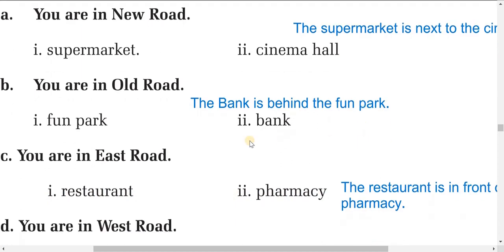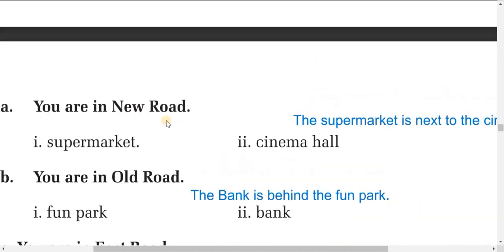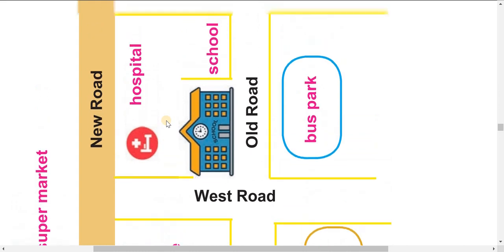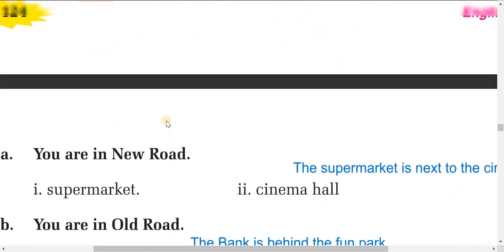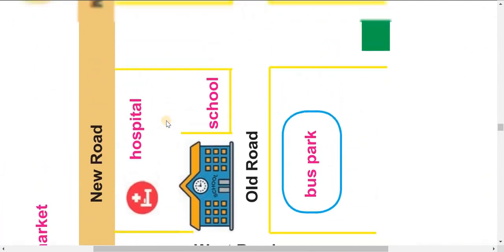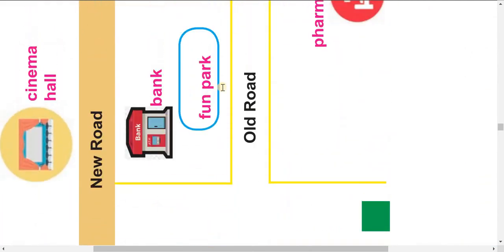Now second one, you are in Old Road, so the bank is behind the fun park. You can see here. You can see the relation. If you want to see, I will show you this. Let's see. Okay, sure, here you can find this. Okay, the bank is, let me show you clearly. Yes, the bank is just behind the fun park.